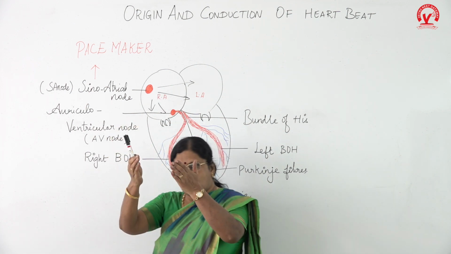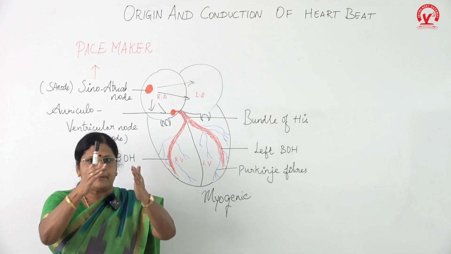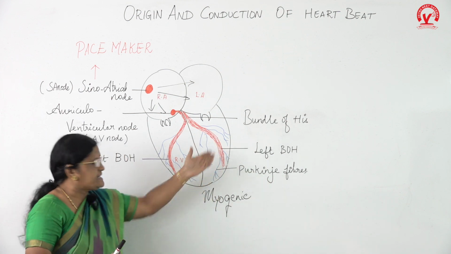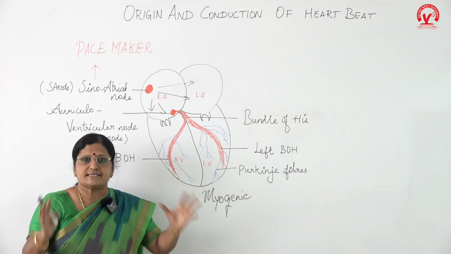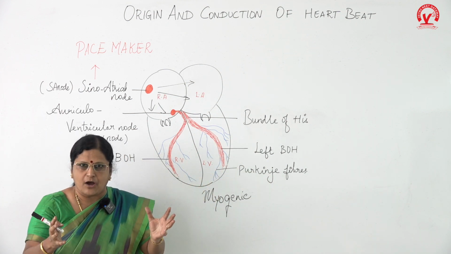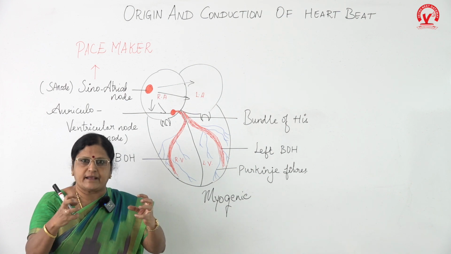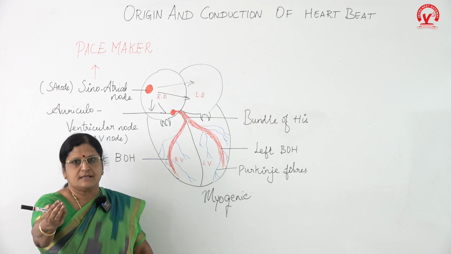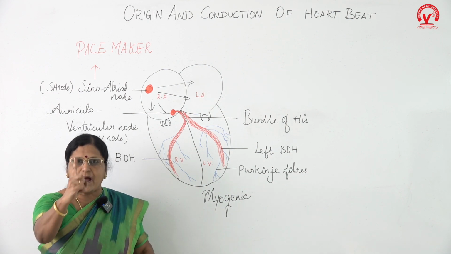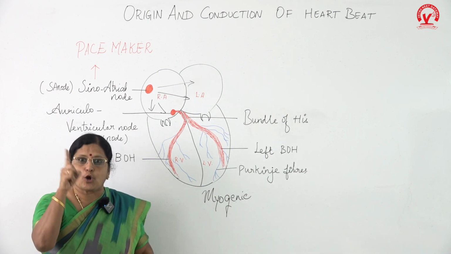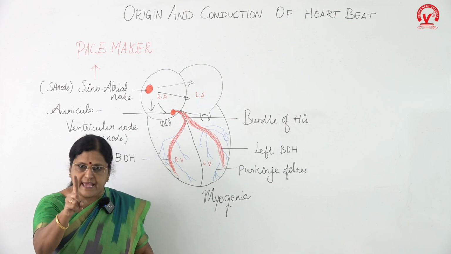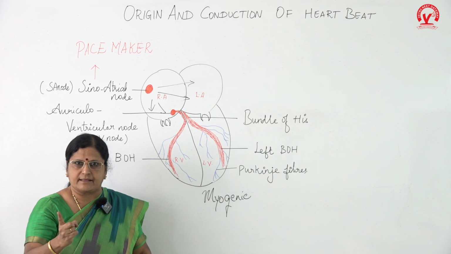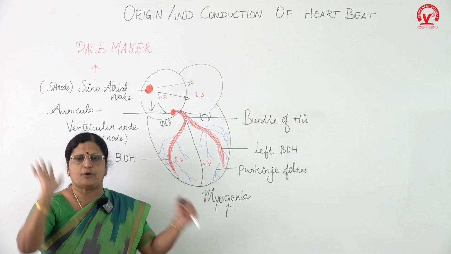Then the bundle of His will carry it, which will branch out into right and left bundle of His, and further the Purkinje fibers will carry the impulse to the entire periphery of the heart, causing the ventricles to contract and pump the blood away from the heart. This is how our one heartbeat is caused, created. ஒரு heartbeat, இந்த எல்லா ப்ராசஸ் நடந்தாதான் ஒரு லப்ட் அப் சவுண்ட் கிடைக்கும்.